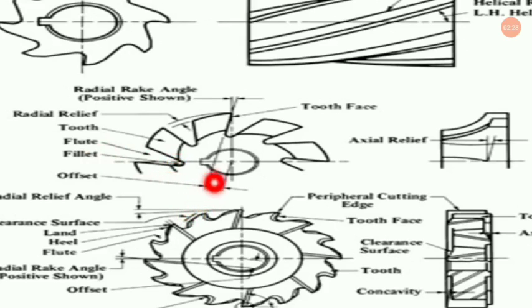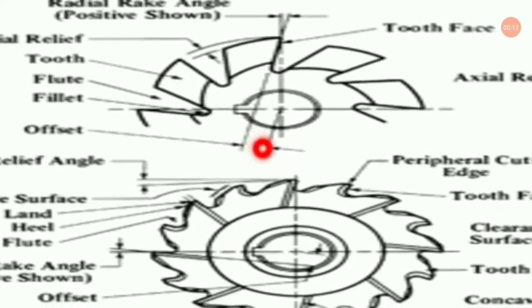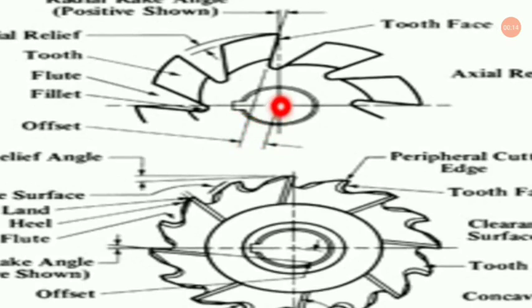Now offset, you can see, offset is how much it is out of the center. This is the center, and this is the tip of the cutter. This inclined distance is the offset. Offset is the distance between the center and the tip of the tooth of this particular milling cutter. So offset means how far it is from the center of the milling cutter, as you can see over here.